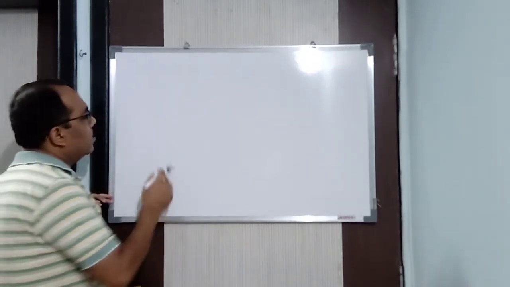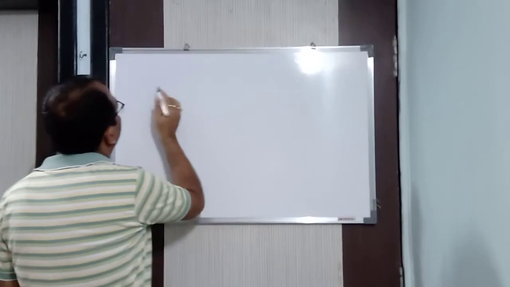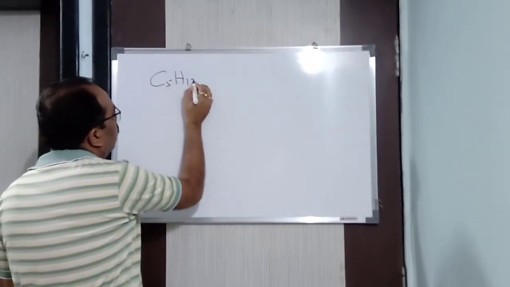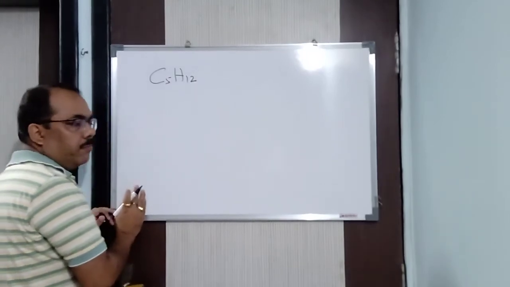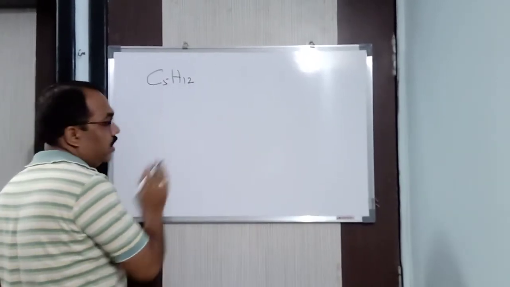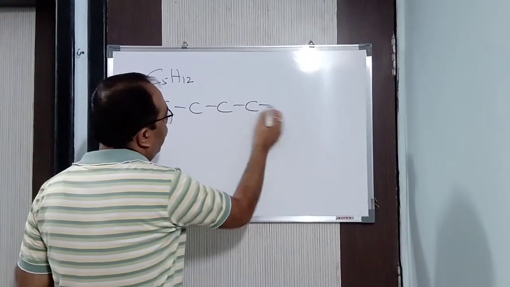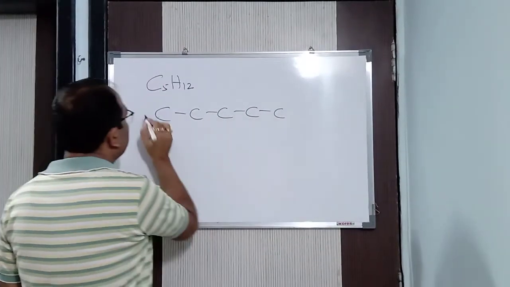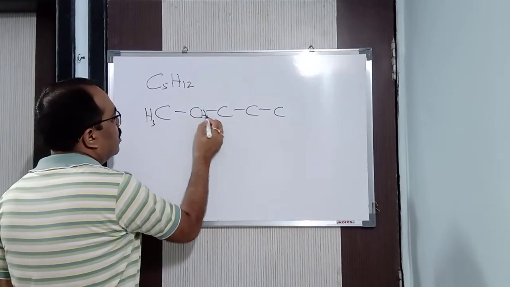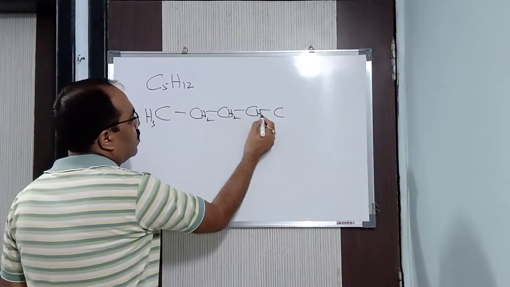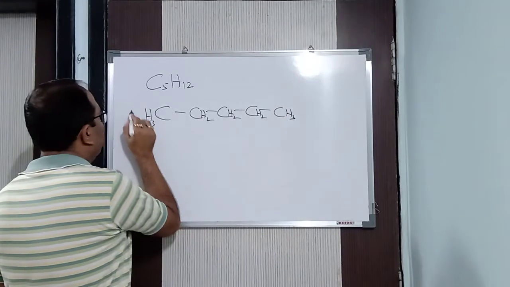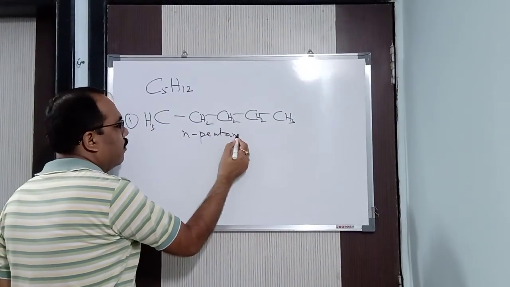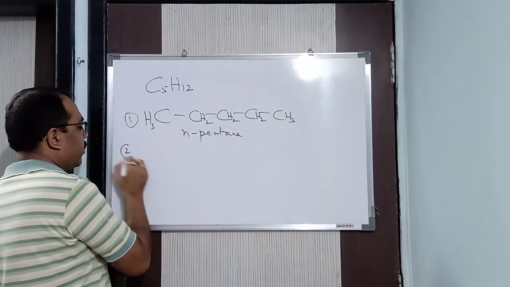Suppose we have a compound, let us say C5H12, pentane. Now C5H12 can be written, 1, 2, 3, 4, 5, in this way. Very simple: CH3, CH2, CH2, CH2, CH3. Always write the name so that you will not be confused. So it is n-pentane. N means normal. The first one we got.